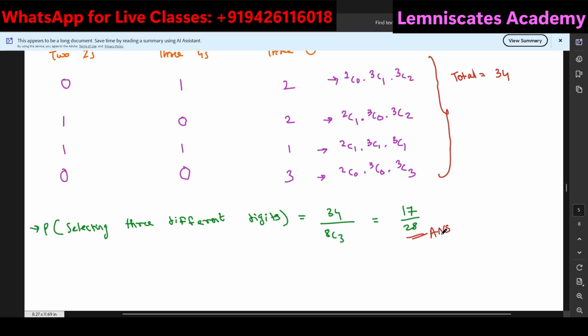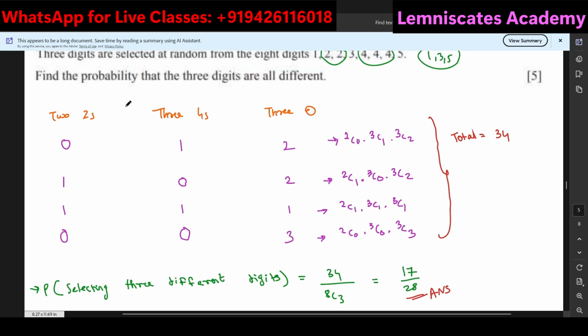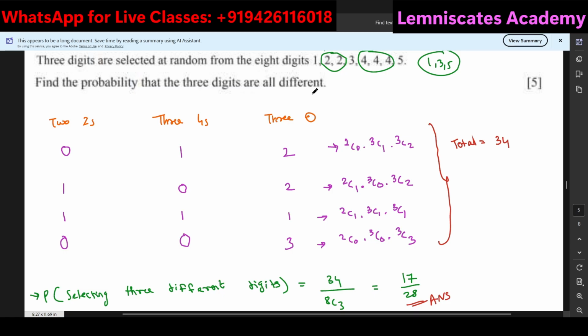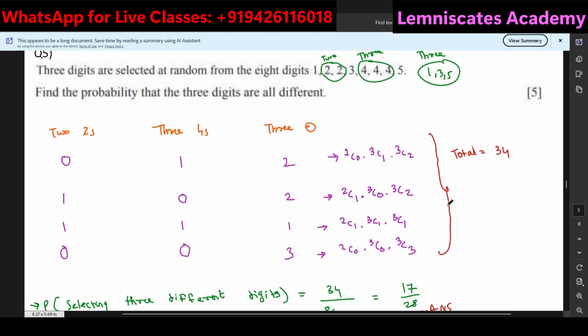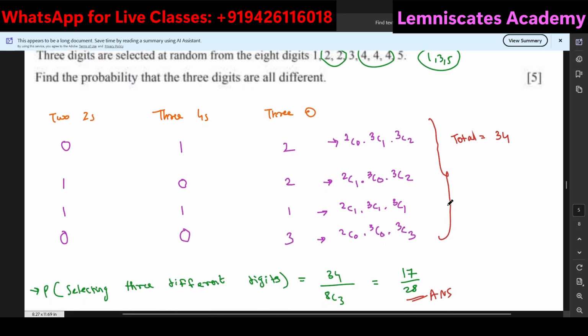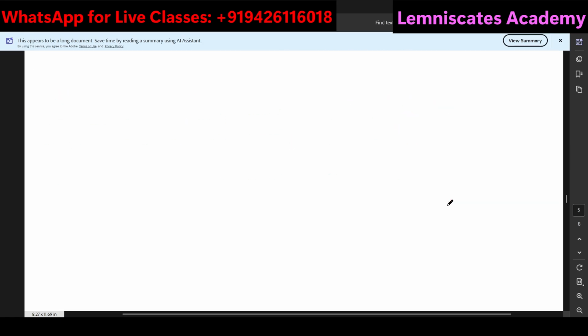So I hope that you are able to understand that whenever they are giving the word probability, that does not really mean that this is from the probability chapter. You need to understand that it could be from permutations and combinations and also from the distribution. And how do you identify? Of course, you should be aware of the techniques that I had mentioned for probability. And if it's not from these 3 techniques, of course, this has to be either from the distributions or from the permutations and combinations. Okay. So yeah, I hope that this question is also giving you some idea of how to use permutations and combinations to solve the probability question like this.